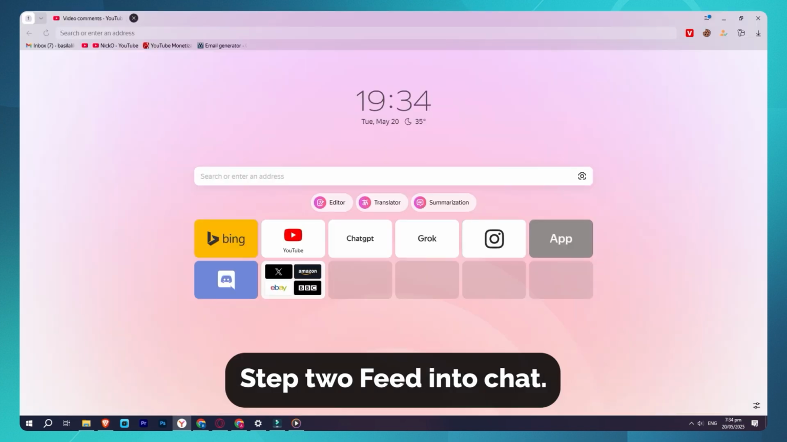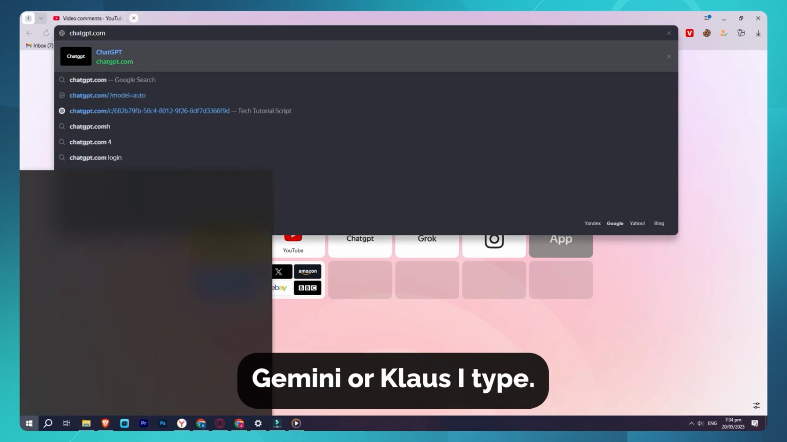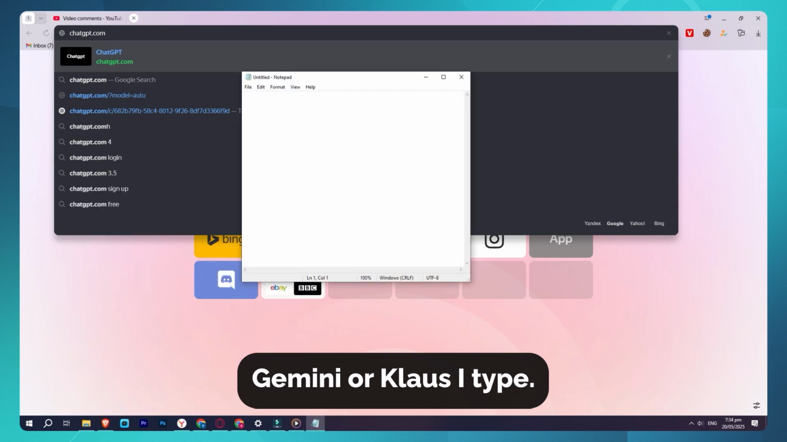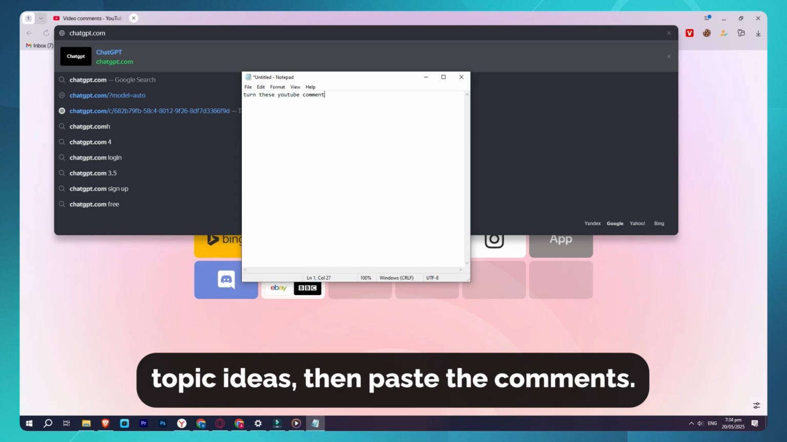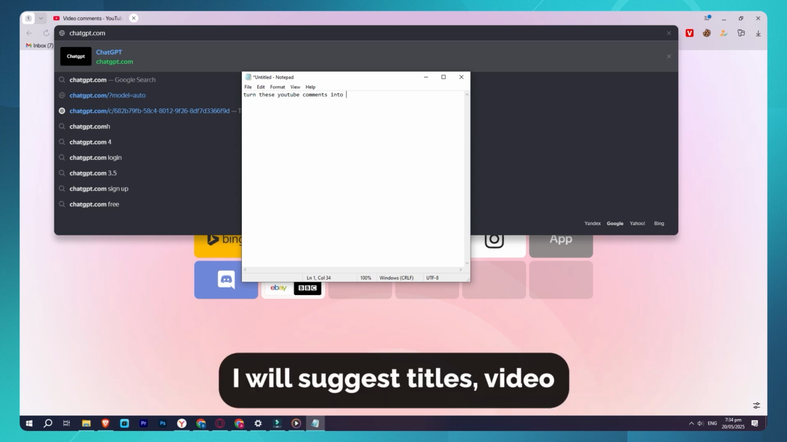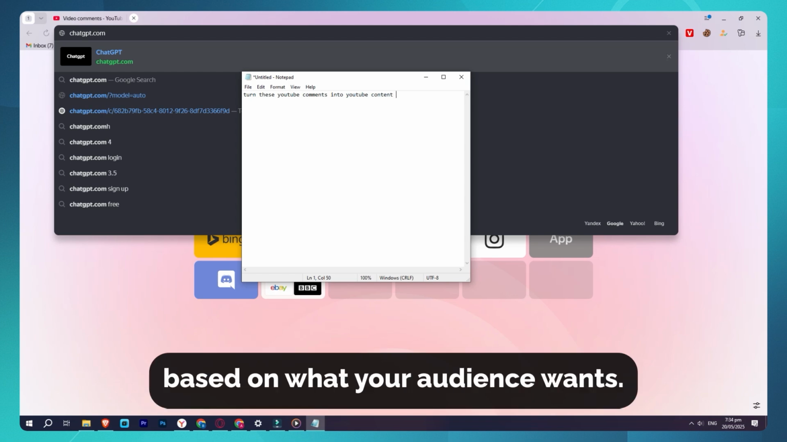Step 2. Feed into ChatGPT. Head over to ChatGPT, Gemini, or Claude.ai. Turn these YouTube comments into video topic ideas. Then paste the comments. AI will suggest titles, video angles, even script outlines based on what your audience wants.